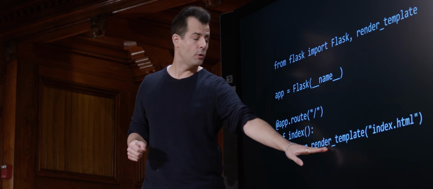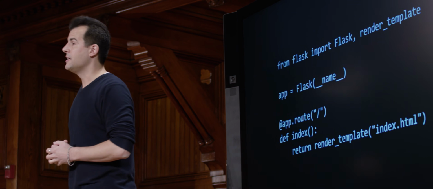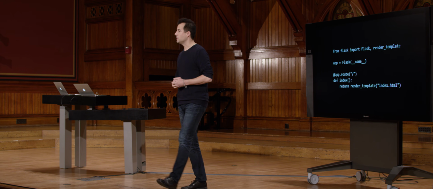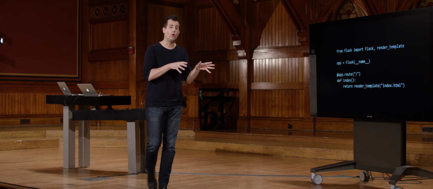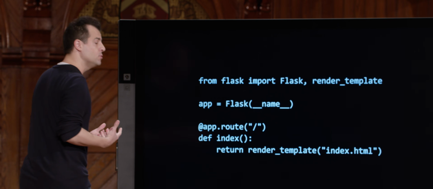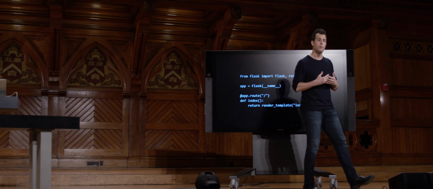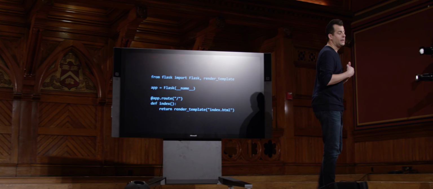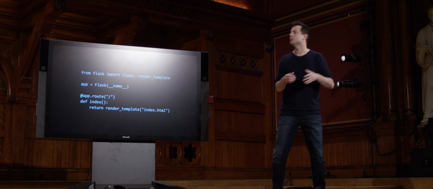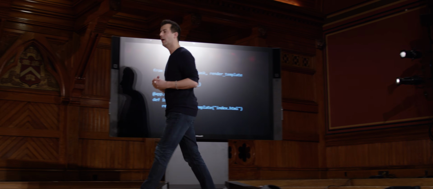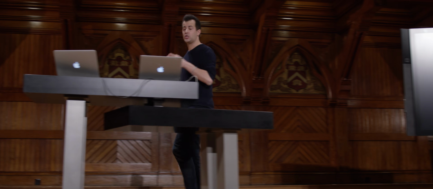And all it did last week in this example was render a template, in this case, index.html. Now, that could be raw HTML, recall, but oftentimes you use something called a templating language. And indeed, we introduced a little bit of Jinja last time, which is a Python-based templating language that we'll see just makes it easier to generate HTML without having to write HTML inside of our actual Python code, which tends to be frowned upon.